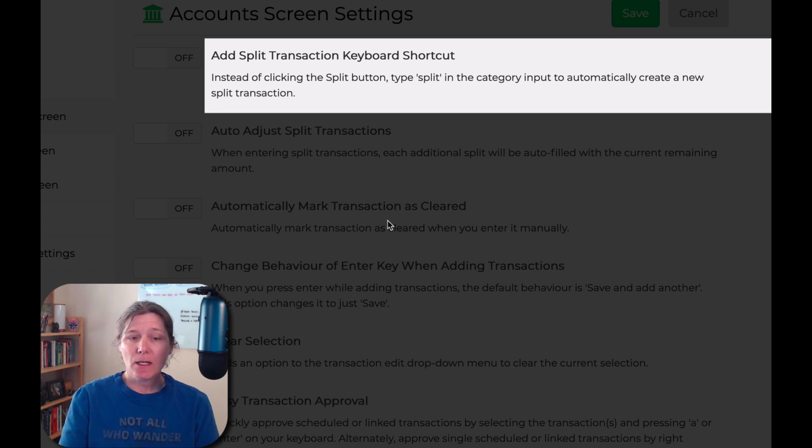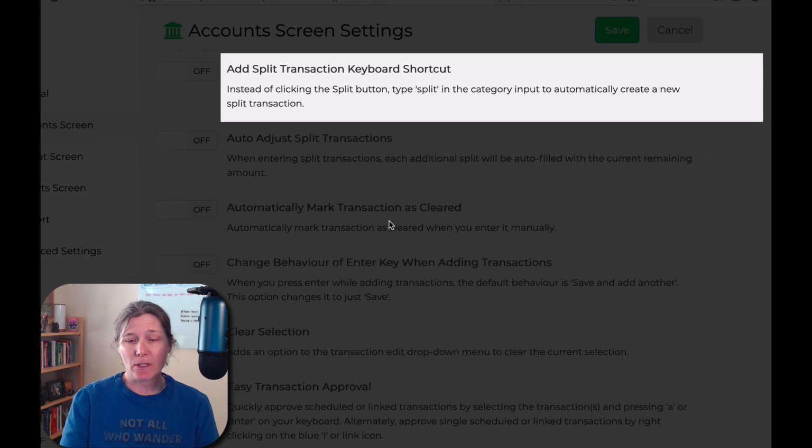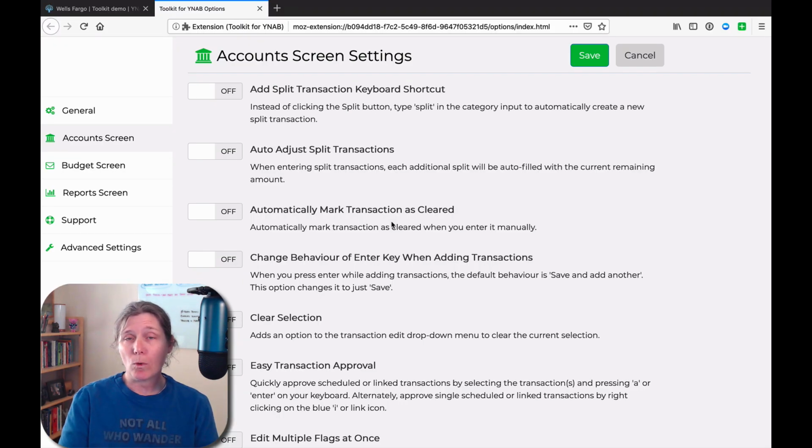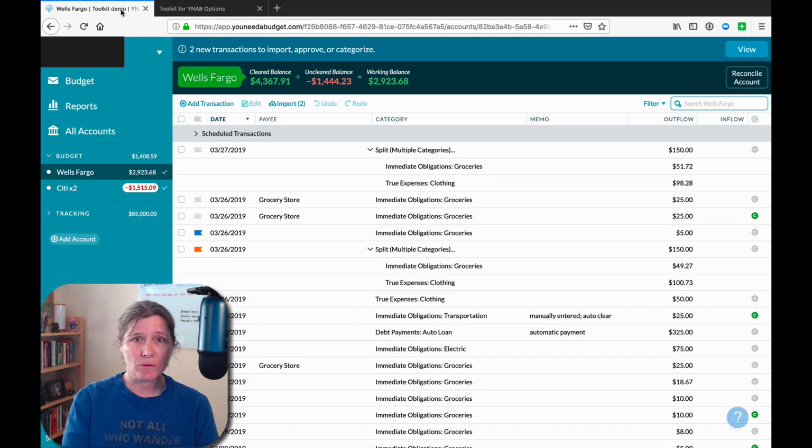Okay, and the next setting is add split transaction keyboard shortcut. And the interesting thing about this particular setting is that YNAB, in just less than the last week, did a refresh on the software, and they added this function into their own software. So that really renders the toolkit setting redundant. But there's a mild change. It's really slight. I'm going to show you the difference between the way that YNAB implemented it and the way that the toolkit had implemented it.